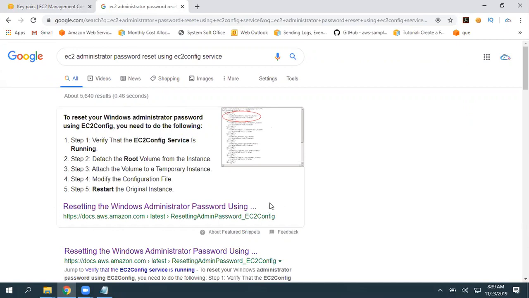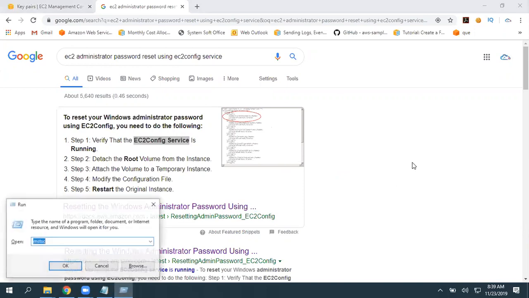This is the official AWS documentation. While performing this task, you are going to work with instances, volumes, snapshots, associating volume, disassociating. These all options you are going to perform. Okay. So again, I want you to perform by using EC2 config only. I'll explain you.